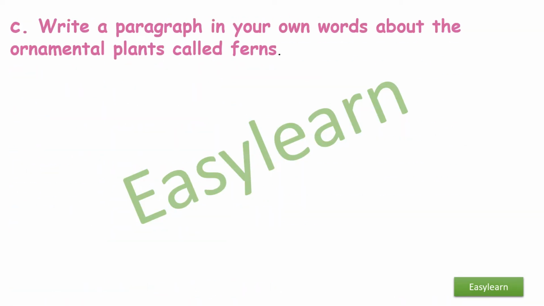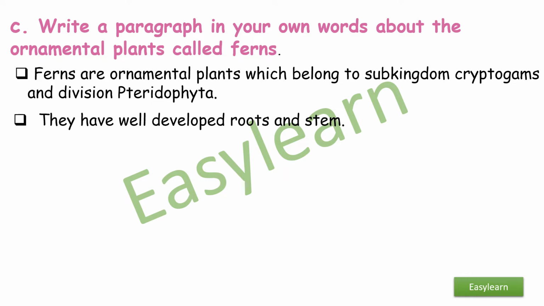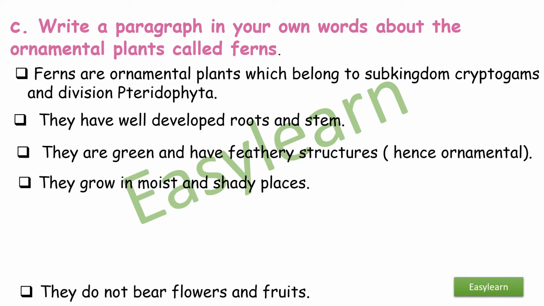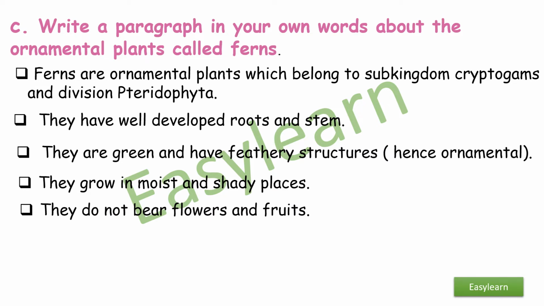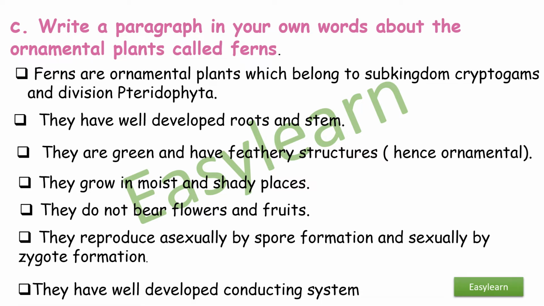Write a paragraph in your own words about the ornamental plants called ferns. First, ferns are ornamental plants which belong to subkingdom Cryptogams and division Pteridophyta. They have well-developed roots and stem. They are green and have feathery structures, hence ornamental. They grow in moist and shady places. They do not bear flowers and fruits. They reproduce asexually by spore formation and sexually by zygote formation. They have well-developed conducting system.